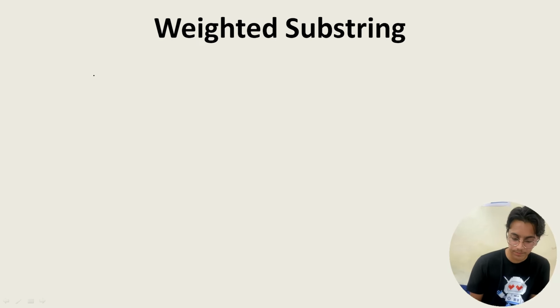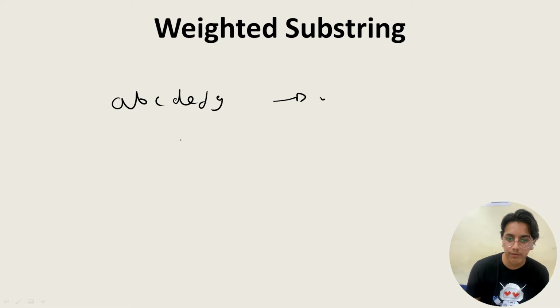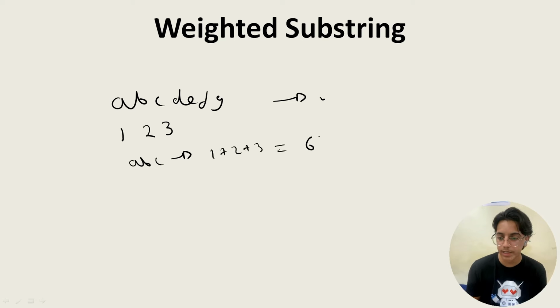Weighted substring. Over here a string would be given like A, B, C, D, E, F, G. All characters are to be small, lowercase. And considering the ASCII values, we have to find the weights. That is, A will be considered as 1, B as 2, C as 3. So whenever we are taking a substring like A, B, C, what is the weight? What is the sum over here? 1 plus 2 plus 3, so this makes up 6.